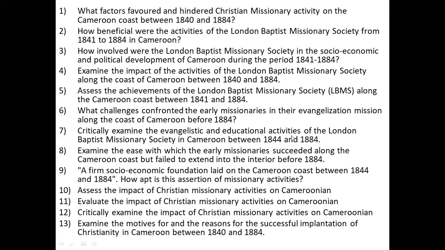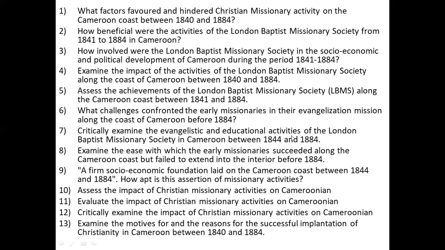The eighth, examine the ease with which the early missionaries succeeded along the Cameroon coast but failed to extend into the interior before 1884. You have number 9, a firm socio-economic foundation lay on the Cameroon coast between 1844 and 1884. How valid is this assertion of missionary activity? 10.